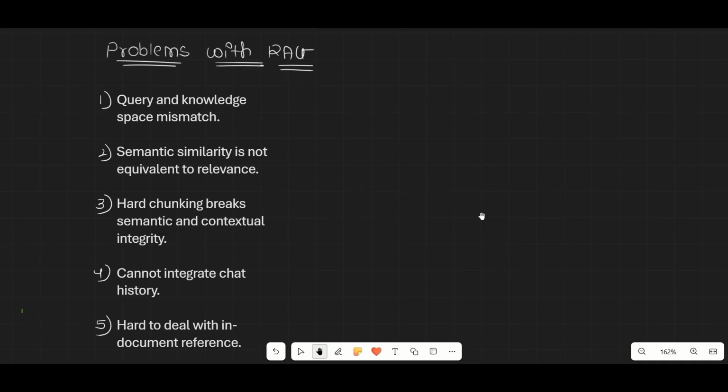There are overall 5 problems in the picture. Problem number 1 is query and knowledge mismatch. What do I mean by that? Your RAG answers based upon the content, and not intent. It is very simple.